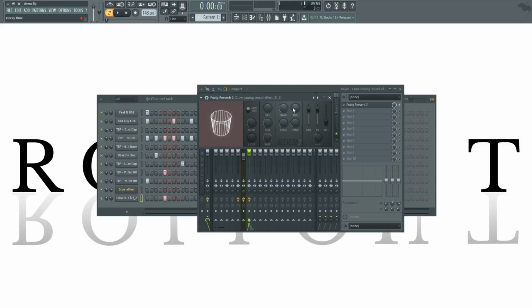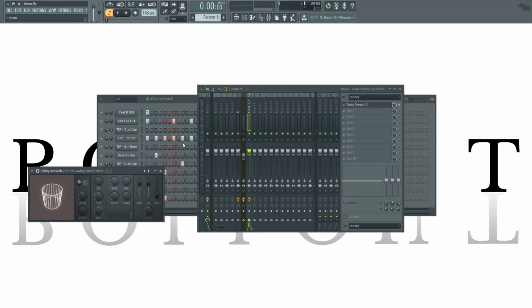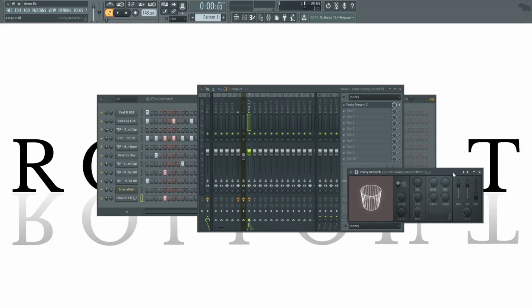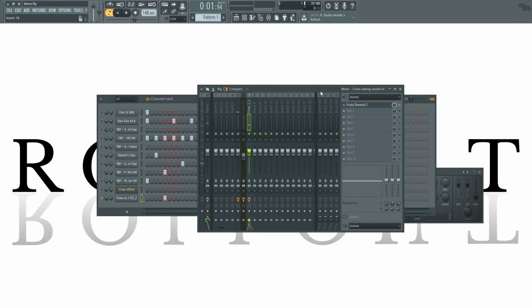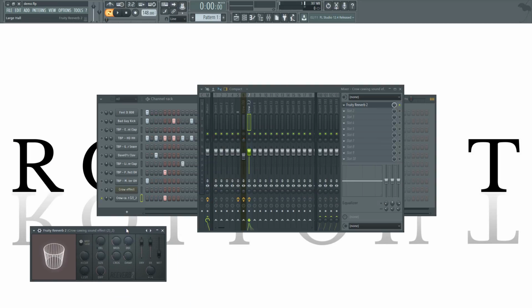Pull this down so it separates it. Stereo separates it. That will add a nice reverb, quiet reverb, kind of hall reverb. You'll hear what it sounds like. We can solo it. If you turn the wet up, you'll hear it even more. That's a nice reverb. You can copy that preset if you'd like.